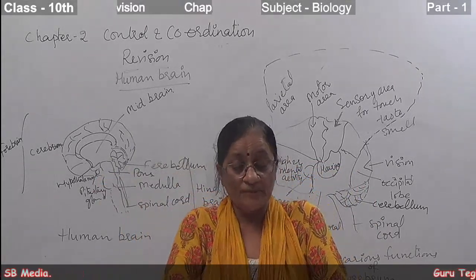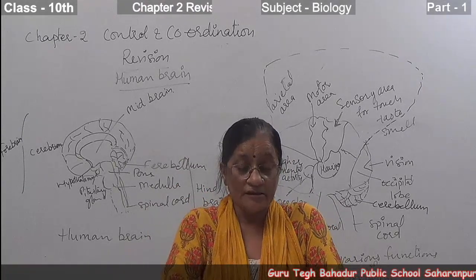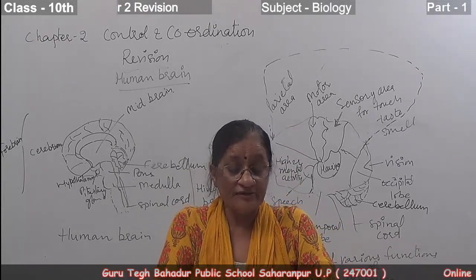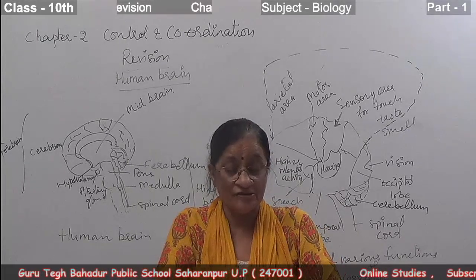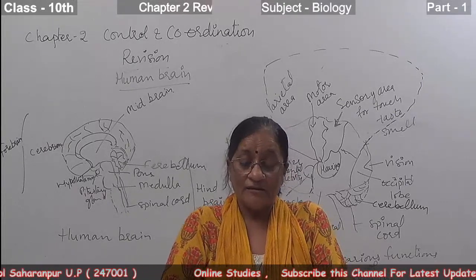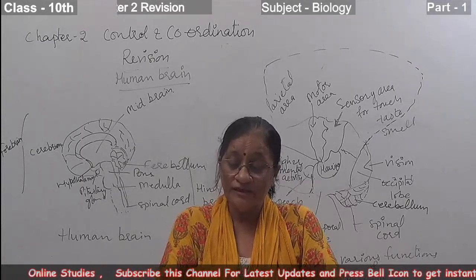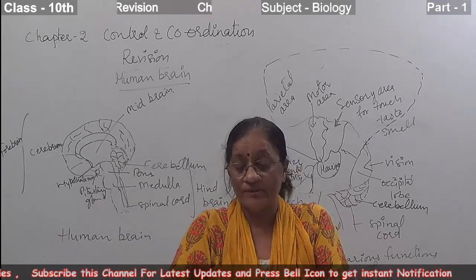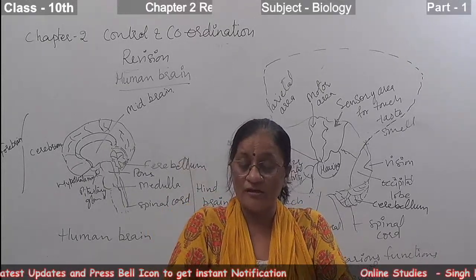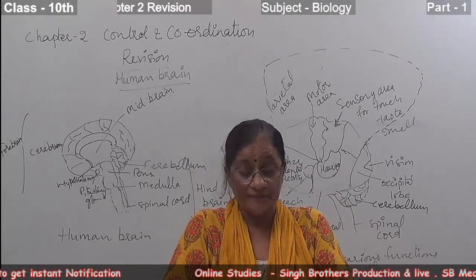Next, the cerebrum performs many roles: it is responsible for memory and intelligence. Besides that, it controls sensations like pain and touch, and voluntary and involuntary activities. Cerebellum controls voluntary muscular movements and maintains body posture and equilibrium. So, when we talk about the maintenance of posture and equilibrium, we talk about the cerebellum.